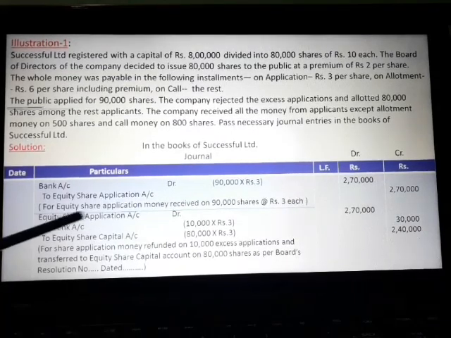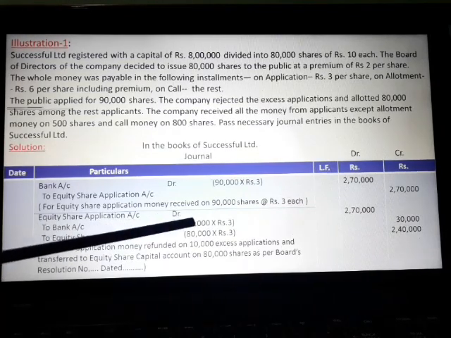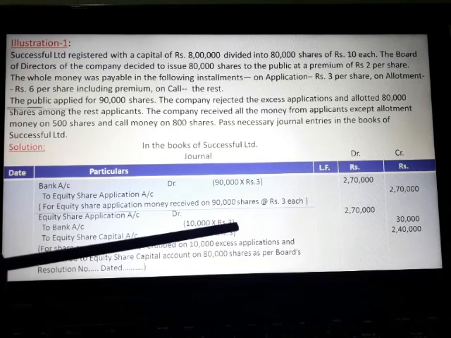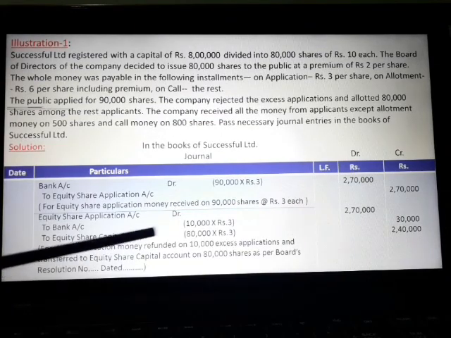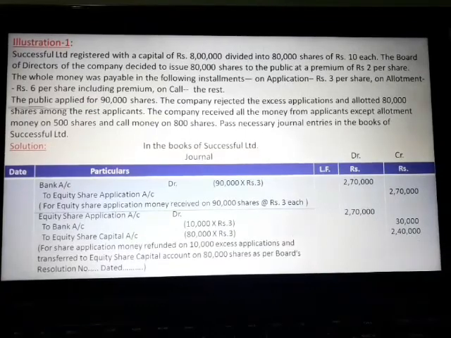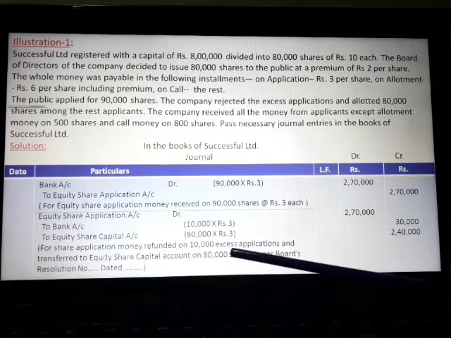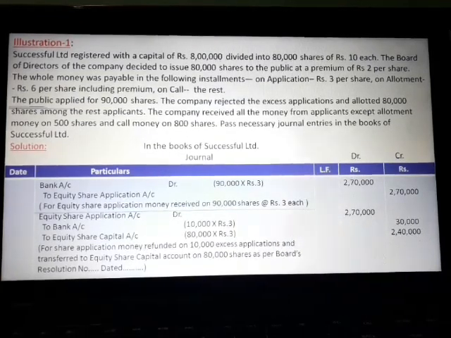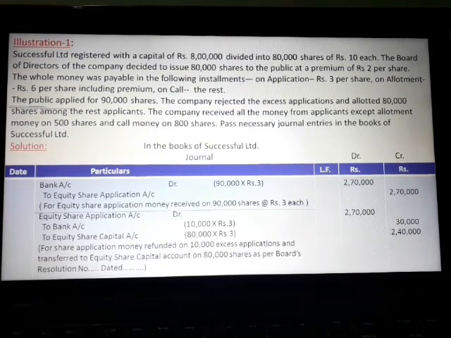Now the next entry: equity share application account debit, to bank account, to equity share capital account. Bank account is credited for excess application money refunded on 10,000 shares at the rate of rupees 3, 30,000 rupees, and equity share capital account is credited for 80,000 shares into rupees 3, that is 2,40,000 rupees. The narration is: for share application money refunded on 10,000 excess applications and transferred to equity share capital account on 80,000 shares as per board's resolution number dated.